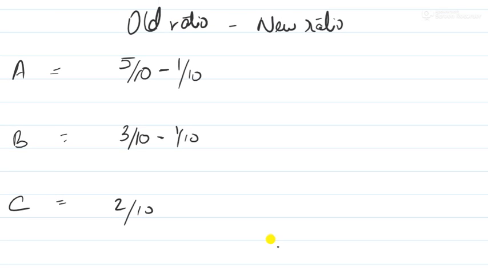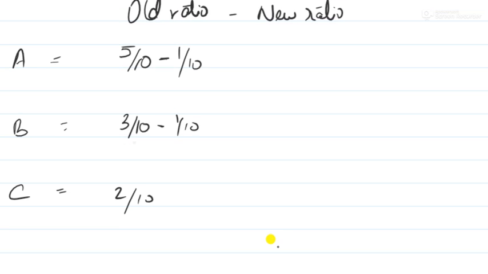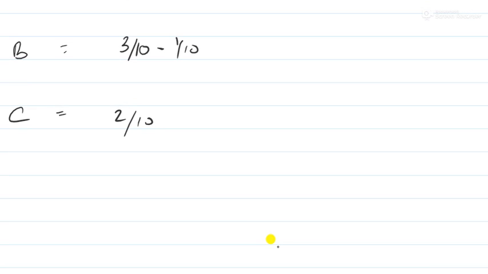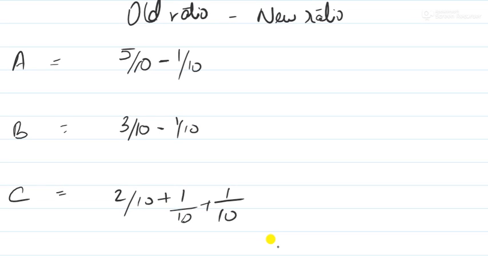Because they are giving 1/10 of their share to C, right? Therefore minus 1 by 10. And for C we will do plus 1 by 10, again plus 1 by 10. Why? Because he is getting it two times, from A and from B, right?